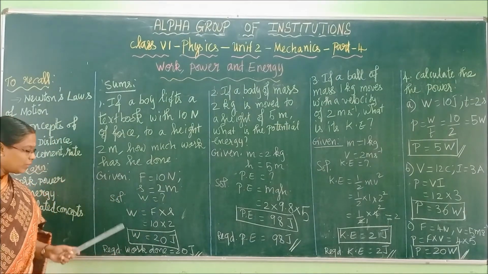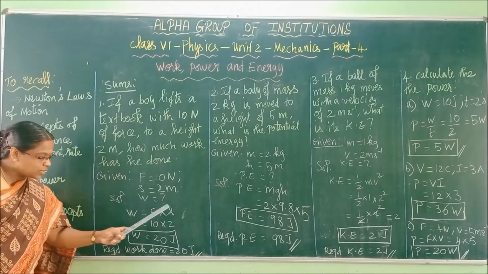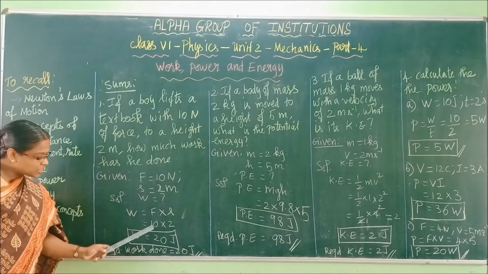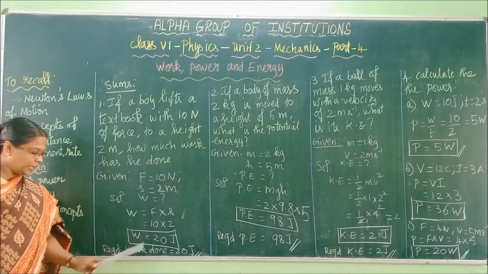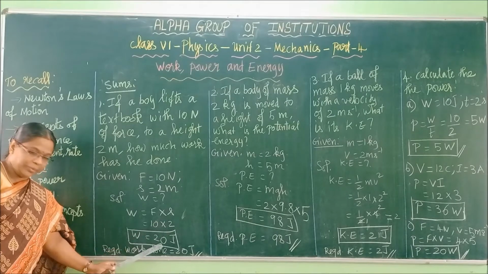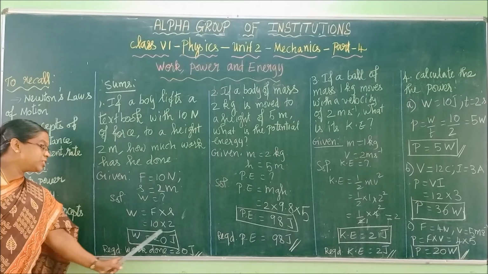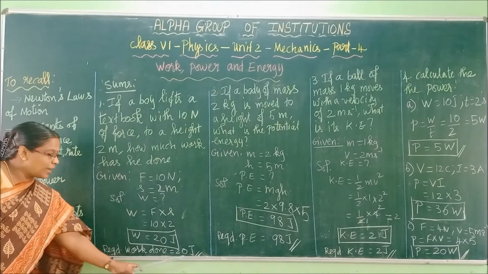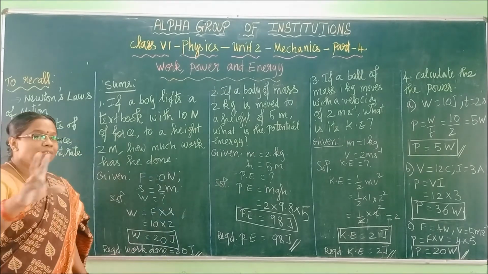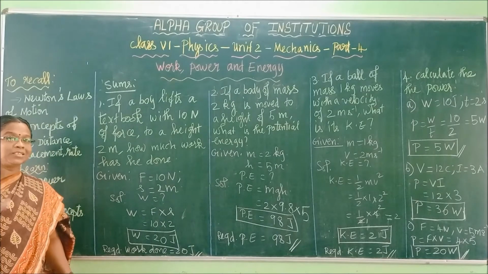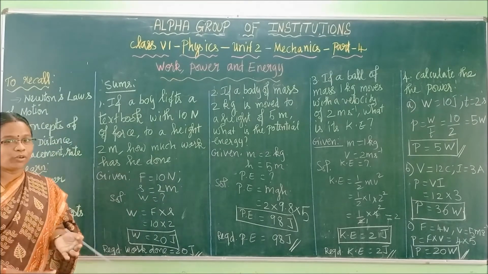What is the formula for work done? Work done is equal to force into displacement. Force is 10 Newton, displacement is 2 meter. 10 into 2 is 20. What is the unit of work done? Joule. So work done is 20 joules. That is what I have written here separately as a final statement. This is how to write the sums that I have explained to you before, right?